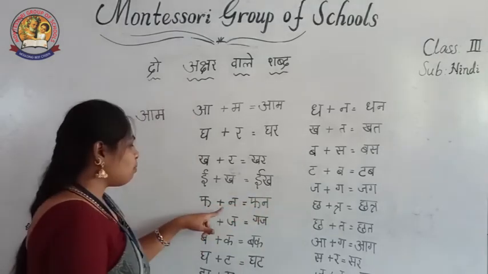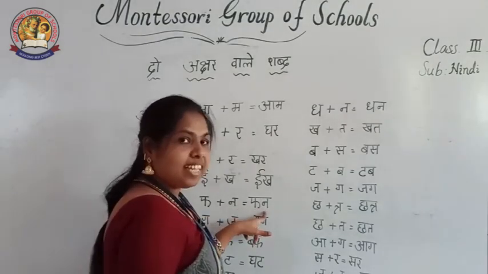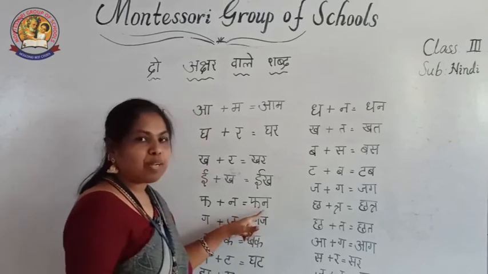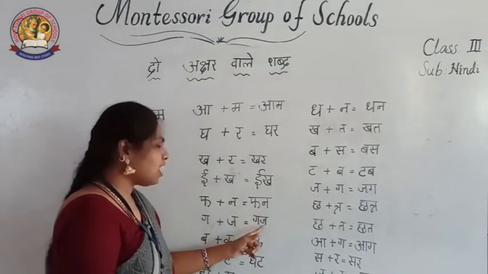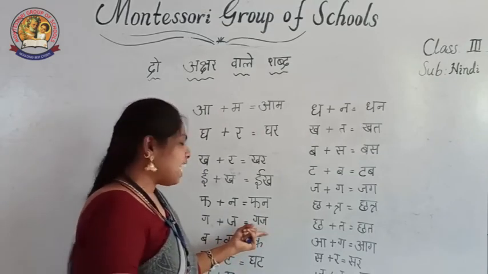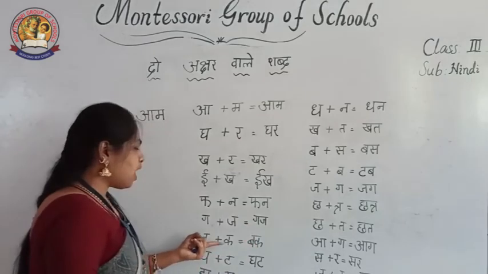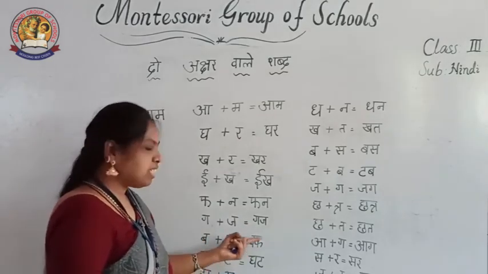Then pha plus na. Phan. Pha is a mahapranakshar and na is an anunasik vyanjan. Pha na. Phan means snake. Then ga plus ja. Gaj. Gaj means elephant. Then ba plus ka. Buck. Buck means crane.